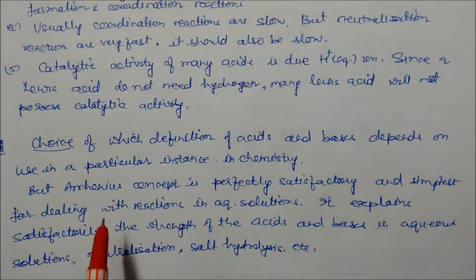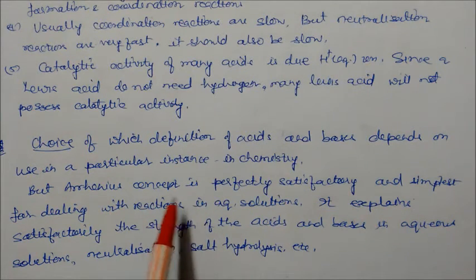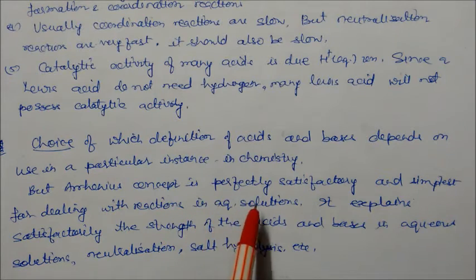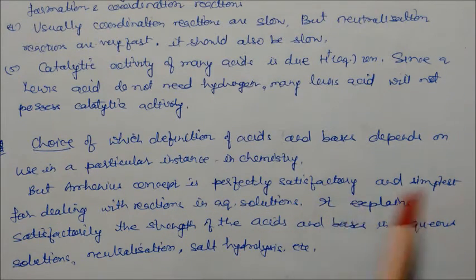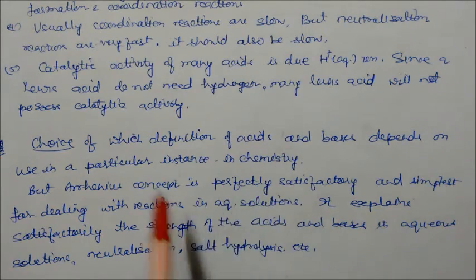Most of the reactions we are using the Arrhenius concept because it gives perfectly satisfactory explanations and is simplest for dealing with reactions in aqueous solutions. It also explains the strength of acids and bases in aqueous solutions, like neutralization and salt hydrolysis. For these types of reactions, the Arrhenius concept is widely useful in maximum reactions as compared to the Bronsted and Lewis concepts. But depending on the choice of the chemistry or examples, the concept of acids and bases is different.